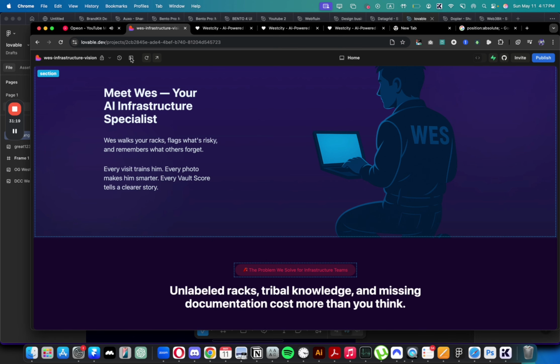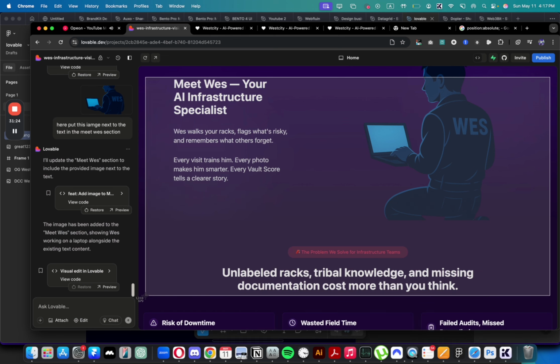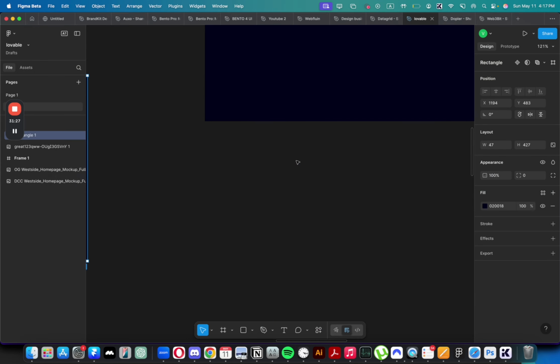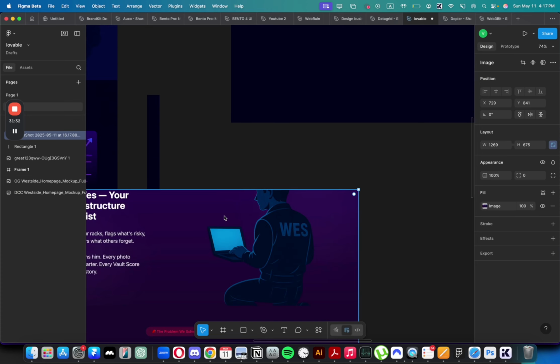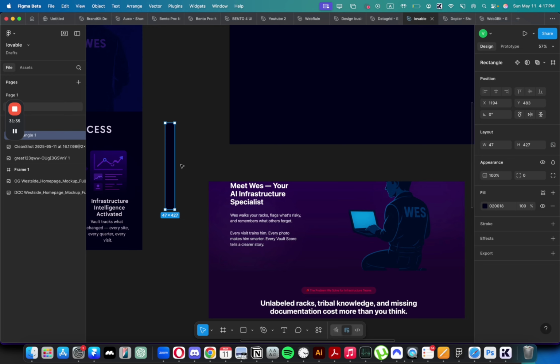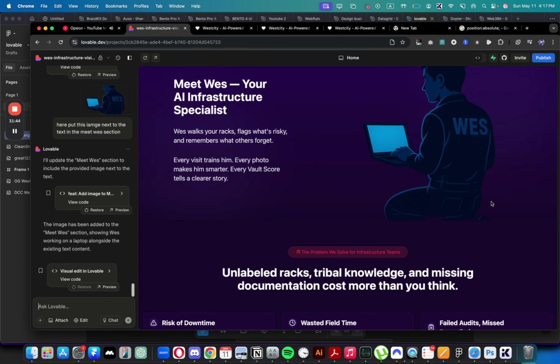Okay, so now we can send that. Now what I want to do is choose the background of this section to be a little bit different from the section below. So I'm going to take a screenshot of it and make it in Figma. So now here I can actually see how it's going to look if I change the background, let's say to this color. I want to see how it's going to be actually on the website, and I think it looks great. So I'm going to copy this code and I'm going to say for the problem section, make the background of this color. Let's say a darker color.